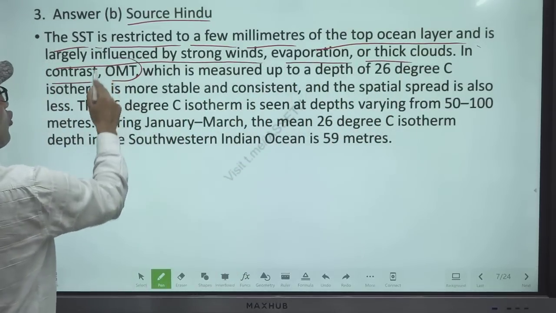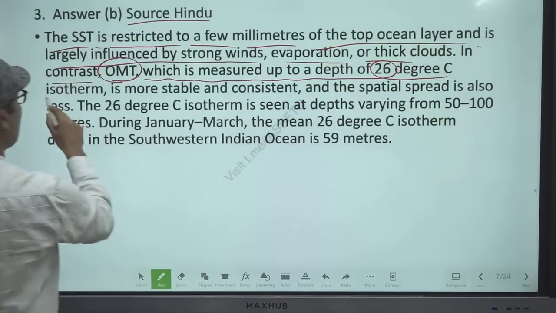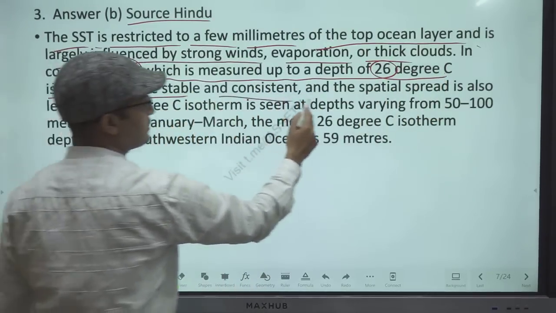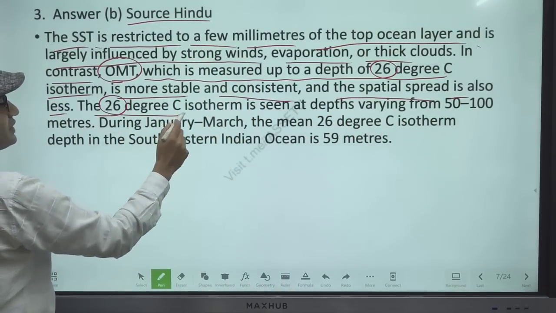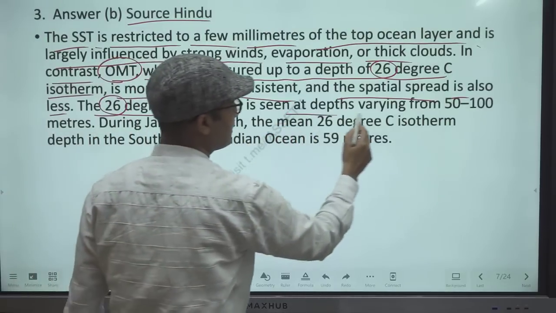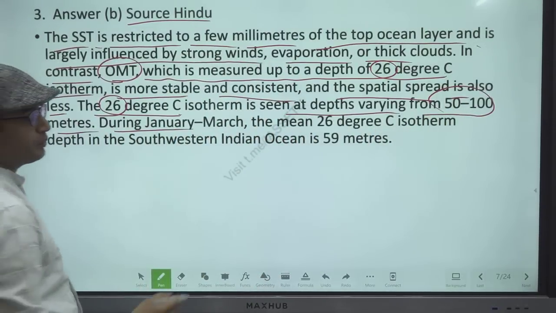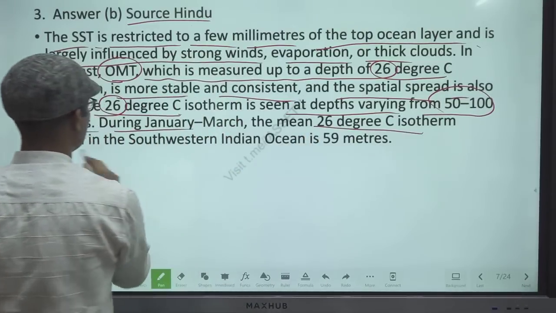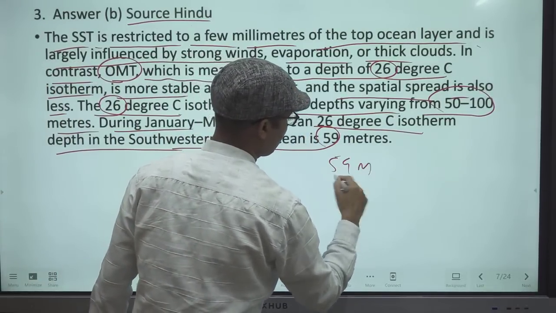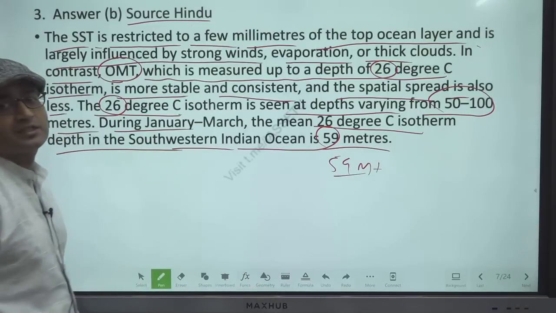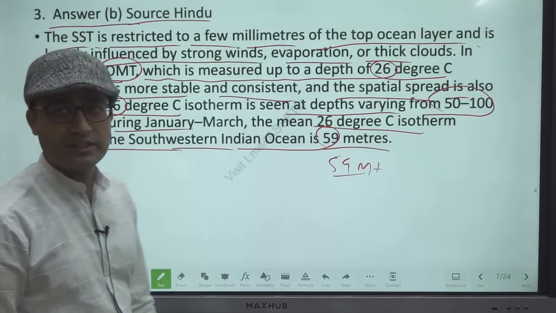In contrast, OMT, which is measured up to the depth of the 26 degrees centigrade isotherm, is more stable and consistent, and the spatial spread is also less. The 26 degree centigrade isotherm is seen at depths varying from 50 to 100. During January to March, the mean 26 degree isotherm depth in the southwestern Indian Ocean is 59 meters. So it is 59 meters, but it is mentioned as 129 meters. That statement is wrong. So the answer is B, 2 only.